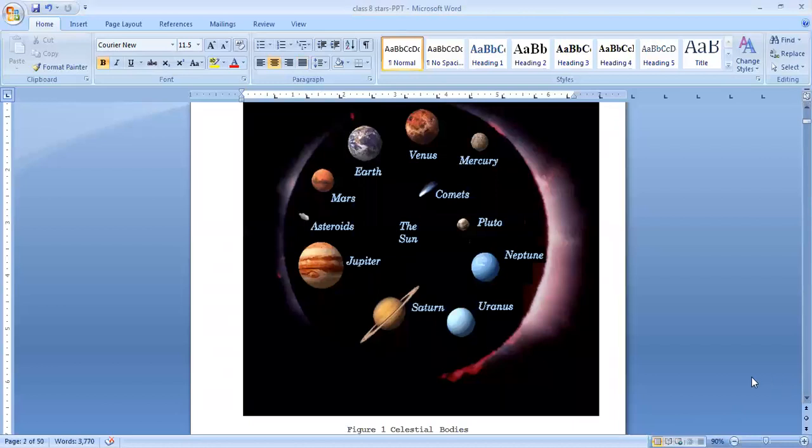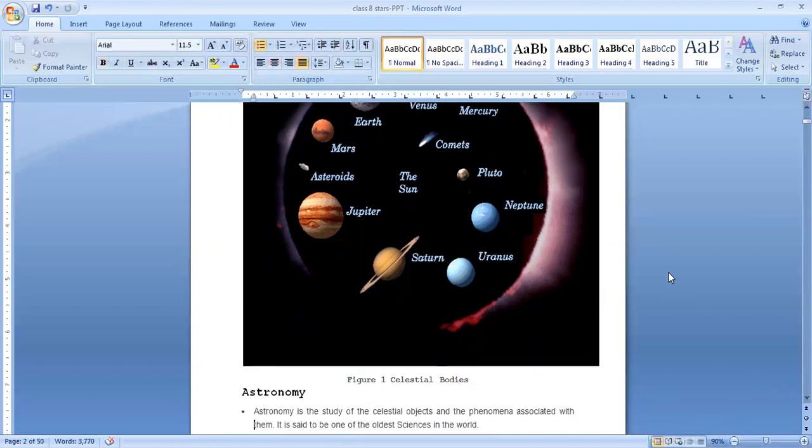So here you can see the figure of celestial bodies. You can see here all the planets. Here Venus, Mercury, then comets you can see here, asteroids you can see, Earth, Mars, Pluto, Jupiter, Neptune, Saturn, Uranus, everything you can see here.